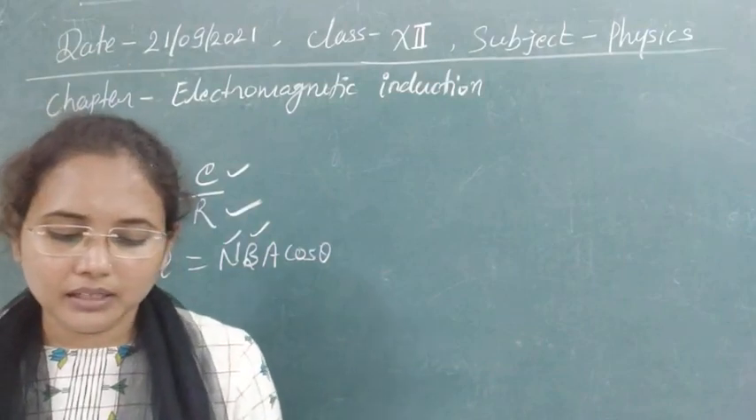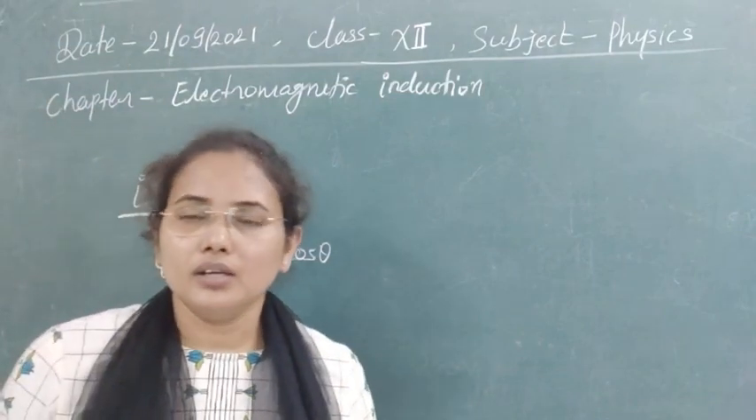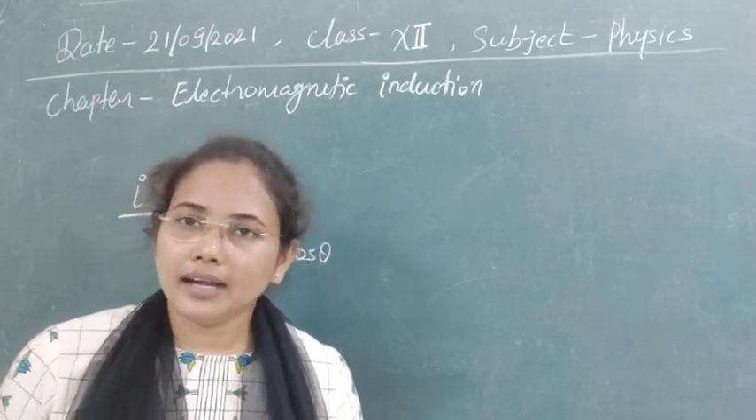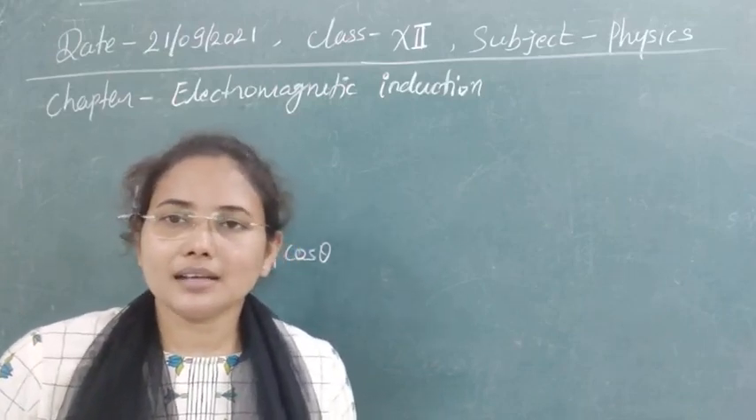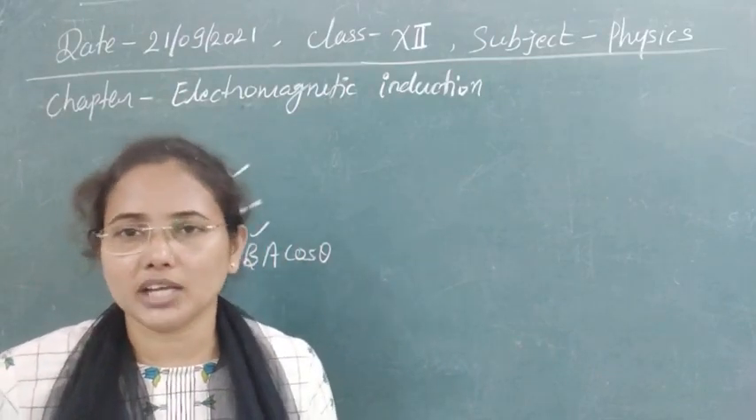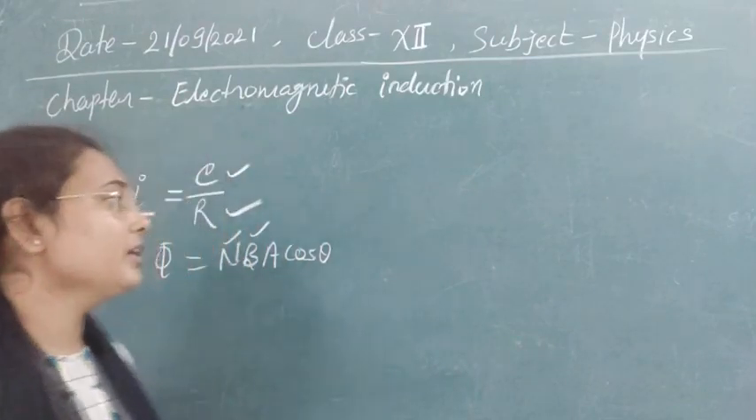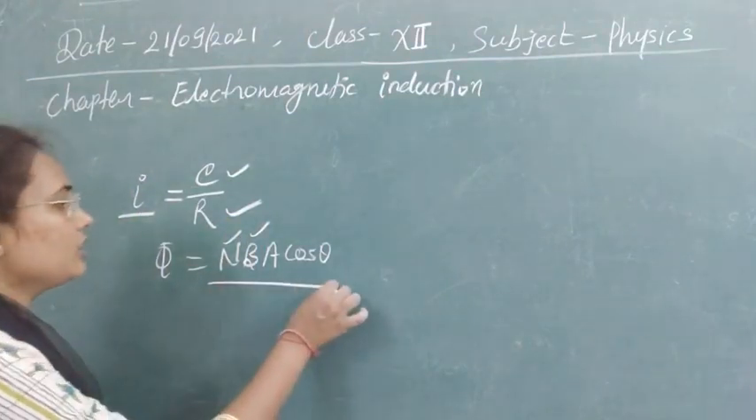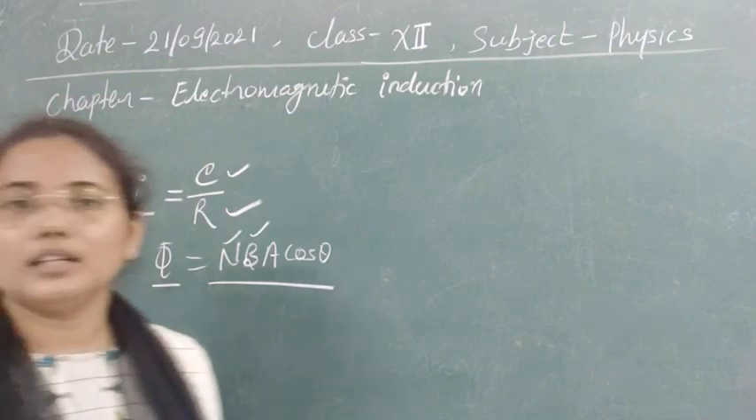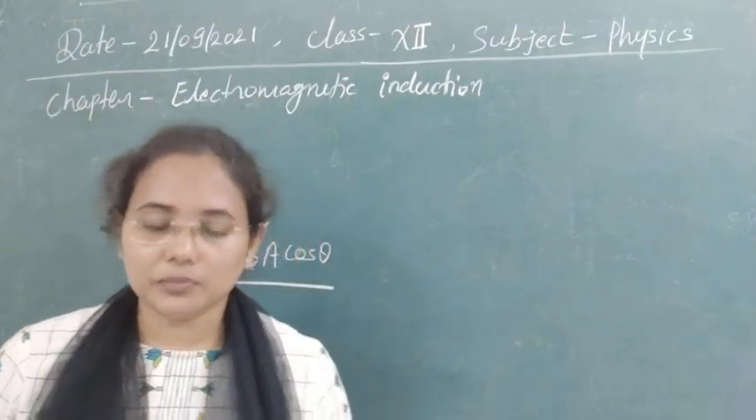Third one, the resistivity of the wire of the coil. As you know, the resistivity changes the current produced in the coil. It does not provide any change in the induced EMF, because the induced EMF depends on these factors only, not on any other factors. So that means our third option is correct.